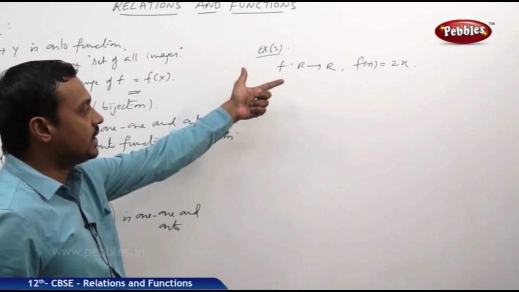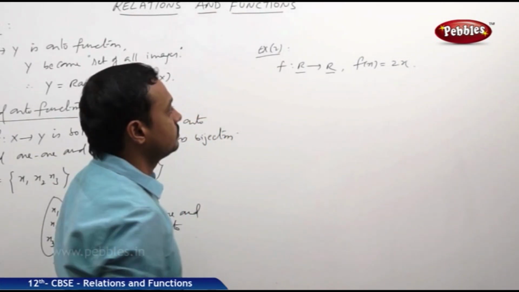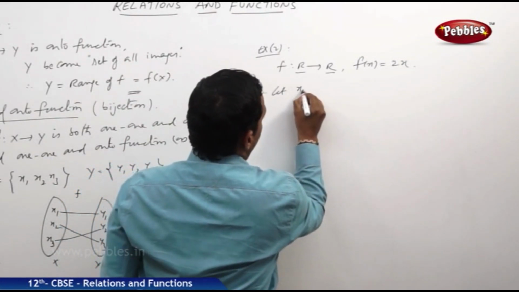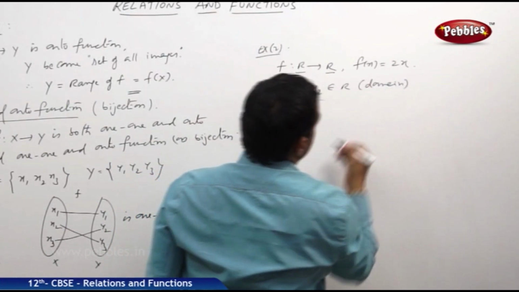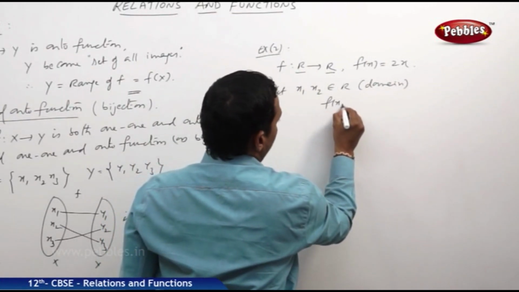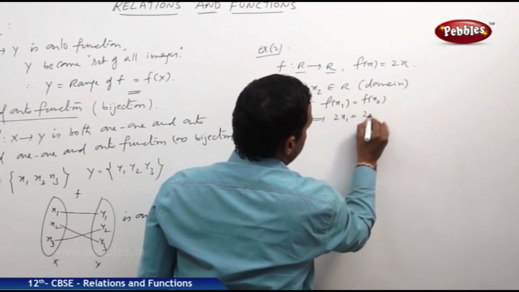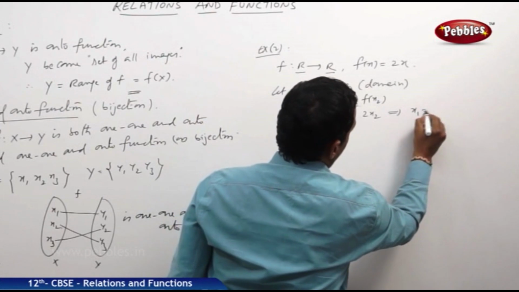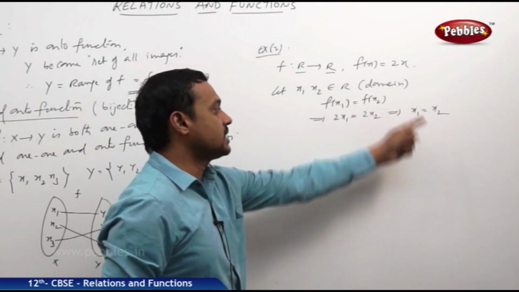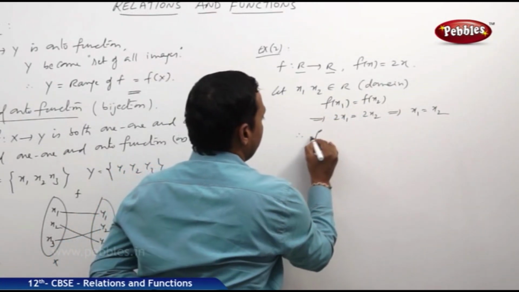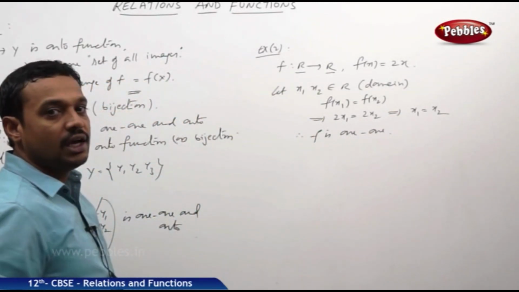Before that we check whether it is one-one or not under this domain R, codomain R. Let us choose two elements x1, x2 belonging to R in the domain, such that f of x1 is equal to f of x2. That implies 2x1 is equal to 2x2, implies x1 is equal to x2. So when f of x1 is equal to f of x2 implies x1 is equal to x2, clearly the function f is one-one.